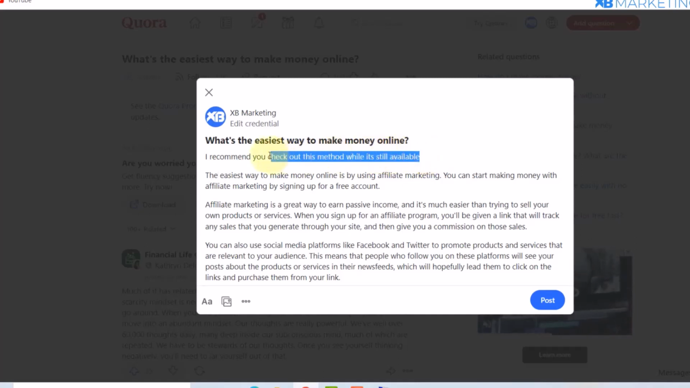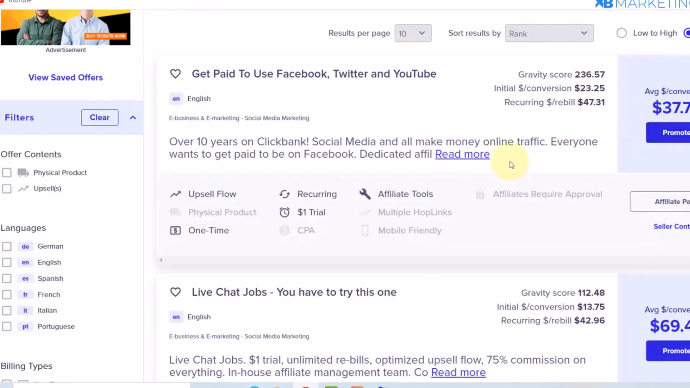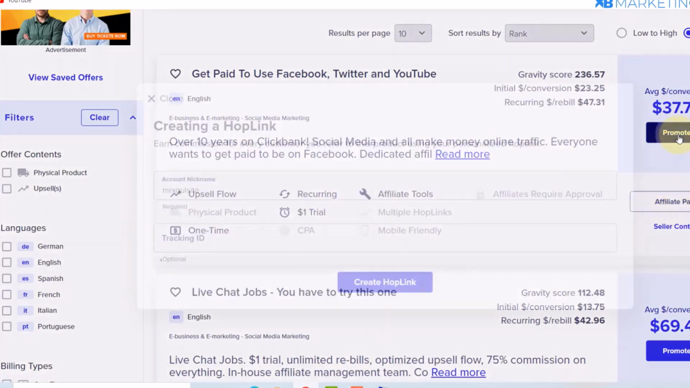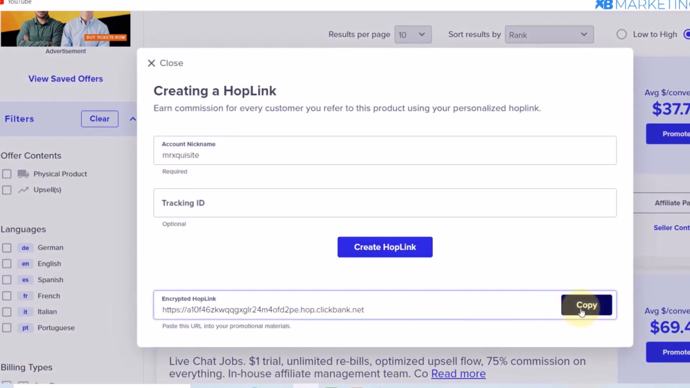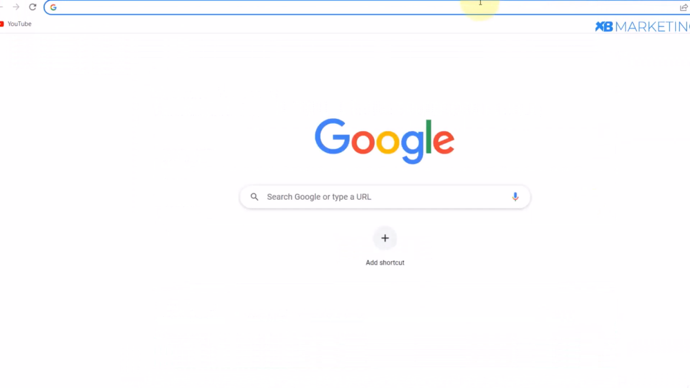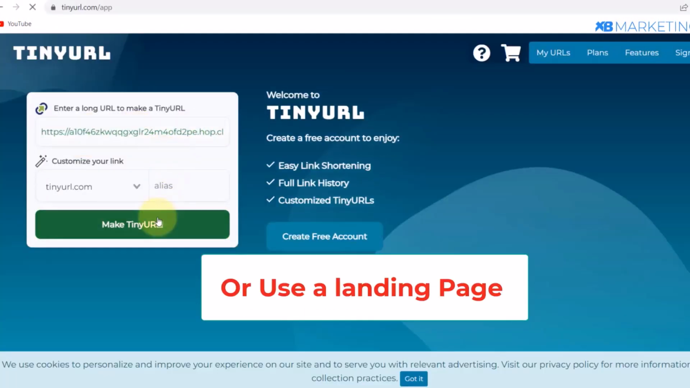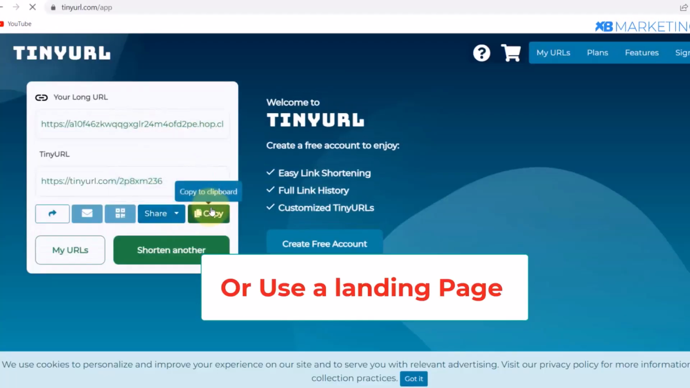All right, so you want to highlight this link right here, and then you want to click on this font icon. So once you click on that, you want to click on this link. Okay, so now you want to go back to your Clickbank to grab your affiliate link. All right, so you don't want to use this direct Clickbank link. So you want to click on this promote again and click on this create hoplink, and then you want to copy this link. Then you want to go to tiny URL, and then you want to paste in the Clickbank link right here, and you want to click on make URL.